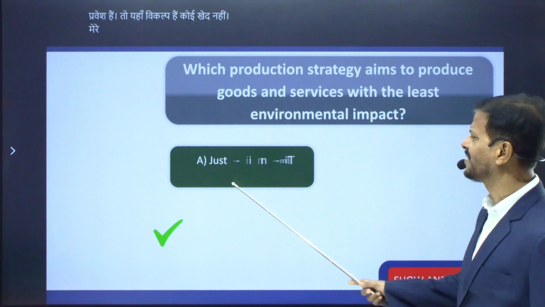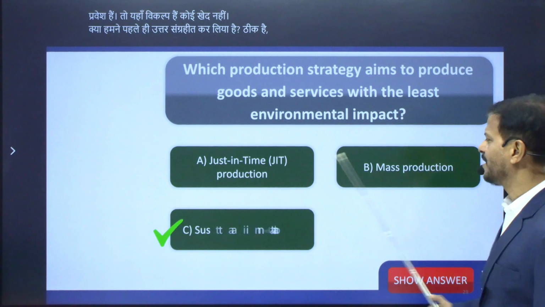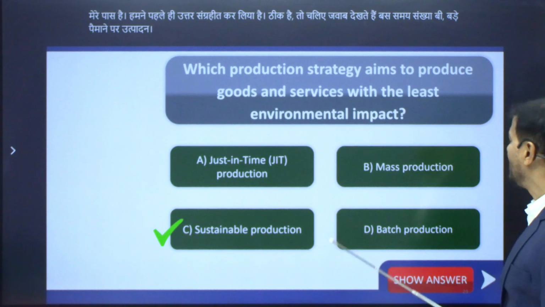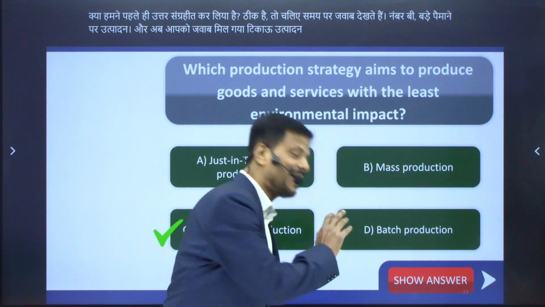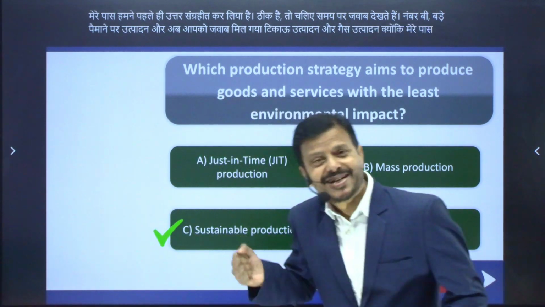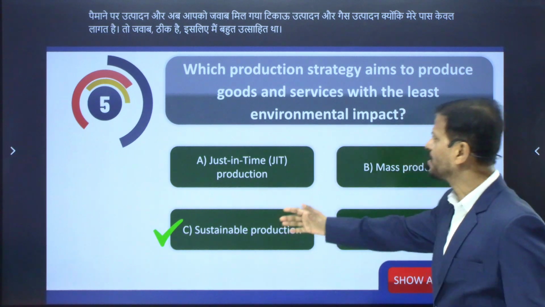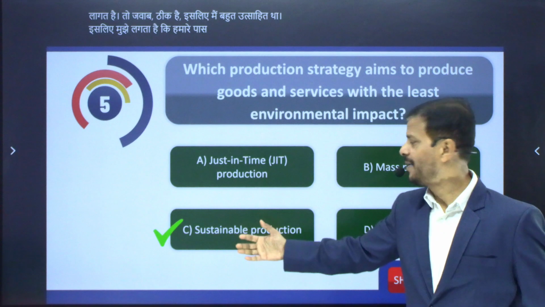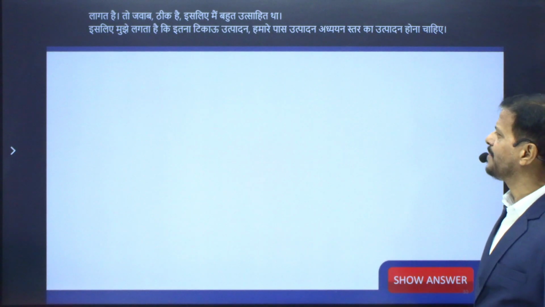Okay, so let's see the answer. Just in time, number B, mass production, sustainable production and batch production. I have wrongly tossed the answer, I was too excited. So the answer is sustainable production. We must have the production strategy sustainable production. And here we have the next MCQ.